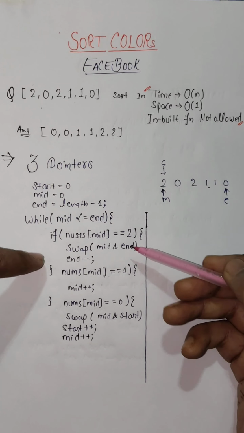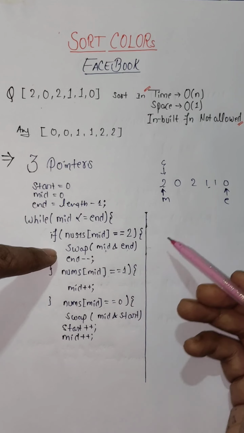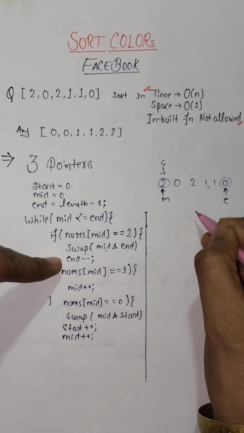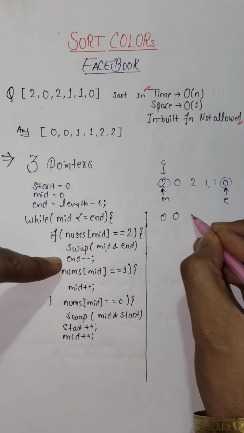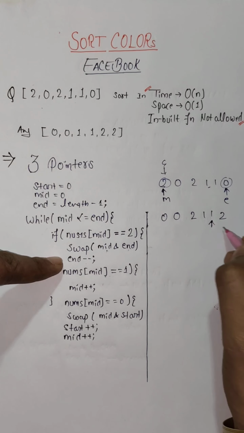Right now, it's 2. So when we get 2, we will swap the mid pointer element and the end pointer element and decrement the end by 1. After swapping, this and this will get swapped, and the array will be 0, 0, 2, 1, 1, 2. The end pointer will be decremented by 1, and mid and start will stay at their positions.